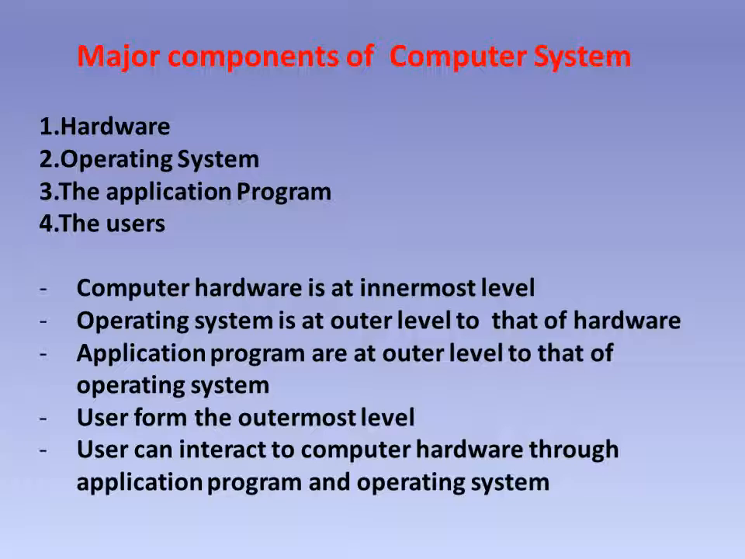So the computer hardware is at the innermost level; first comes the hardware. Above that, the operating system is at the outer level to that of the hardware, means first comes the hardware layer, above that the operating system comes. Third, the application programs are at the outer level to that of the operating system. Above the operating system the application program is there, and the user is the outermost layer. The user can interact with the computer hardware through the application program and the operating system. Okay, so these are the different components of the computer system.